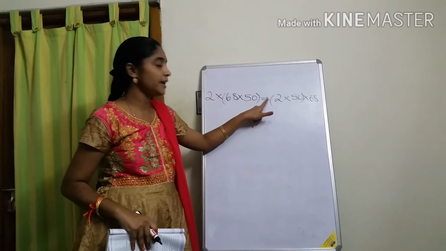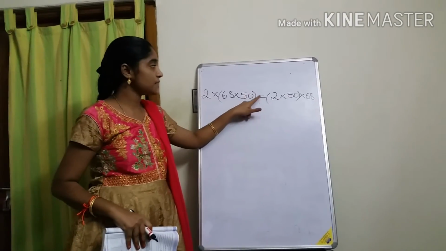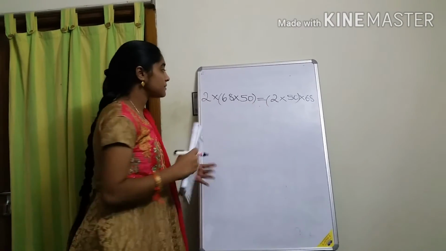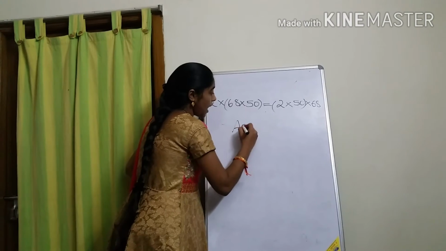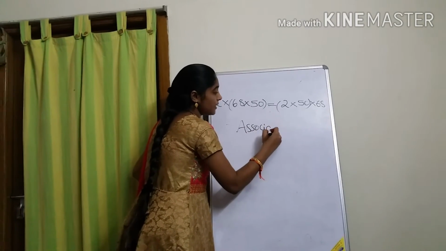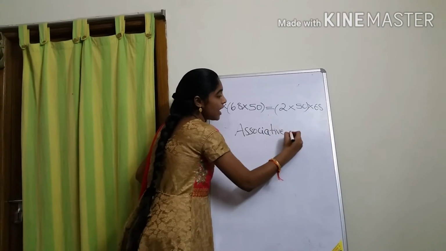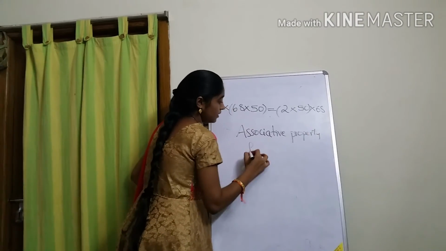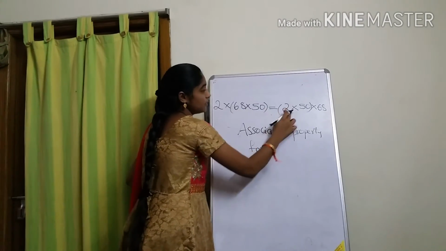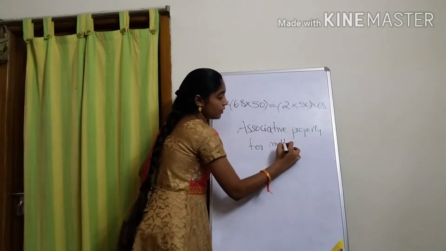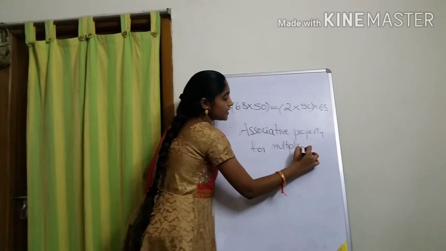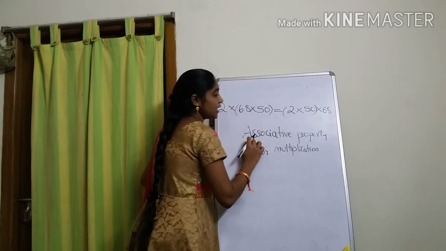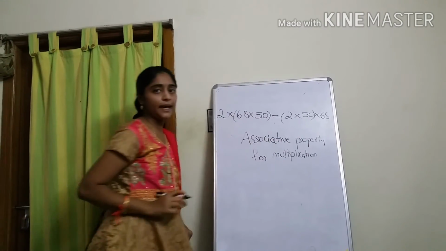Same answer is nothing but equal to I mentioned here. Comes under which property? Associative property. Three numbers means associative property. Addition or multiplication? Multiplication. Associative property for multiplication.